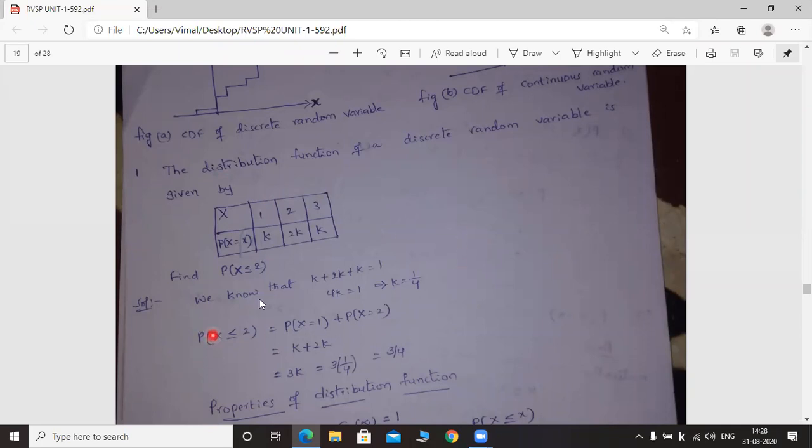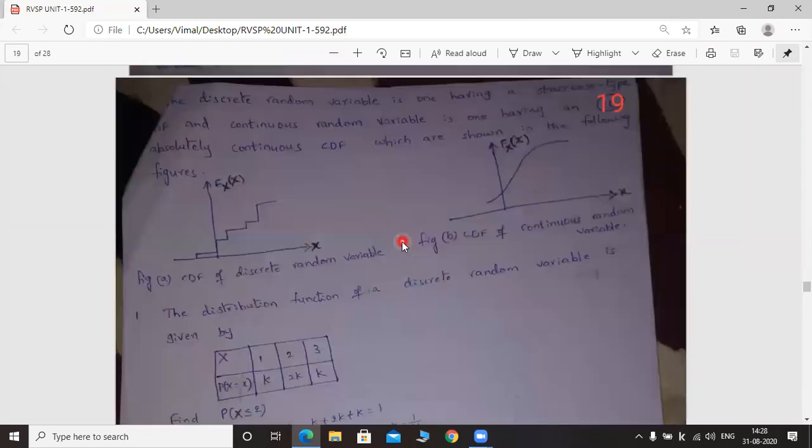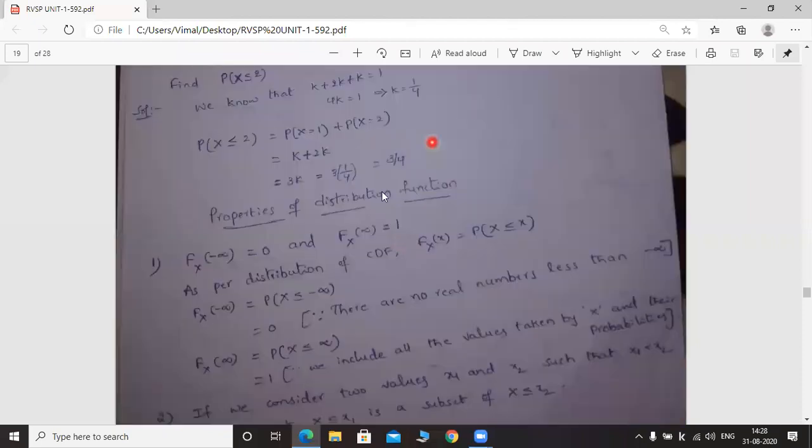Capital Fx of x is equal to probability of capital X less than or equal to small x. That is what I already told you. So probability of capital X less than or equal to 2 is calculated. This is a model problem. With the help of this problem, we can understand the concept easily. That's why a small problem is explained here.